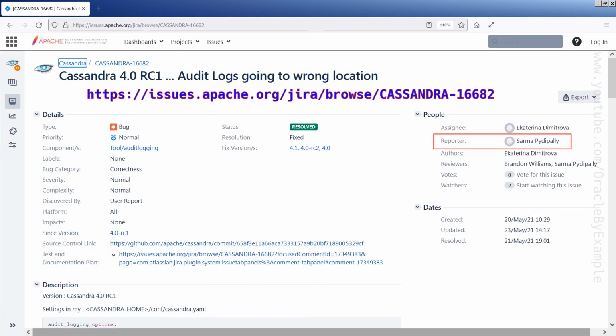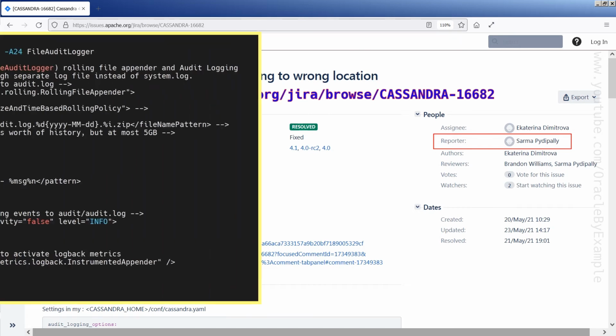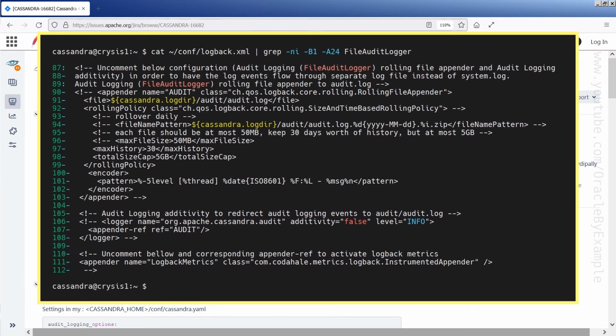I should not forget to mention that during May 2021, I created a Jira ticket and worked with Cassandra developers to improve this audit logging feature. As a result of this Jira ticket, since Cassandra 4.0 Release Candidate 2, Logback XML contains these entries which allow users to enable the File Audit Logger option.